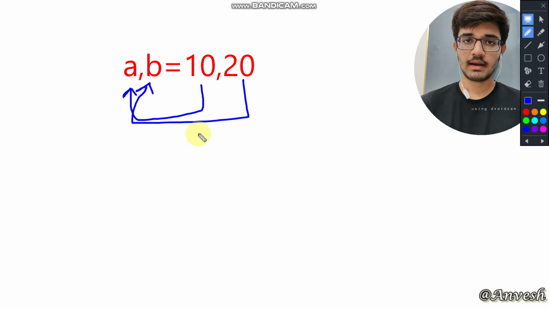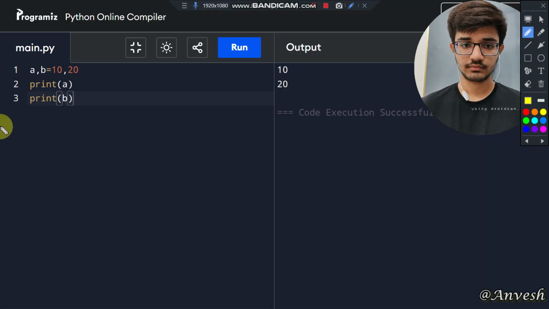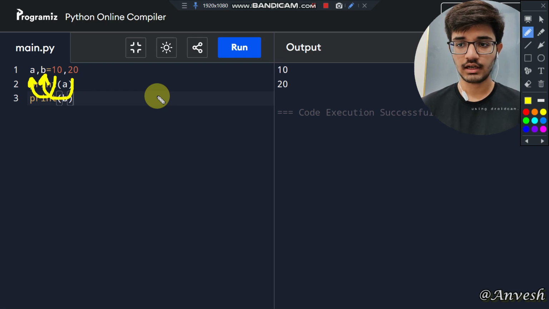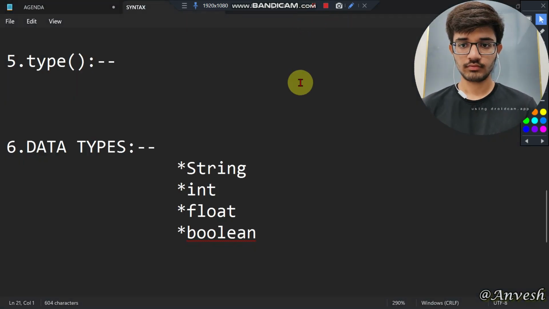So it gets unpacked and we are printing it. So this is the way it stores 10 in a and 20 in b, and gets unpacked and printed as different variables and values.